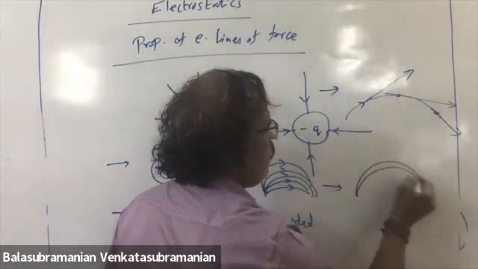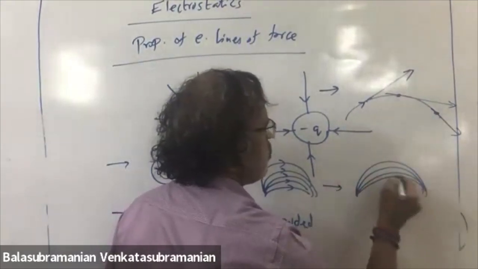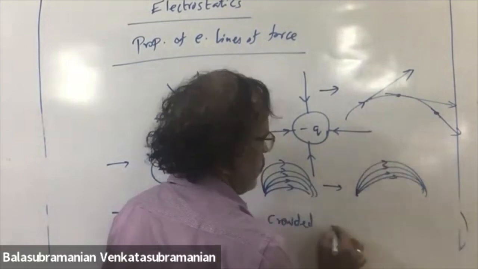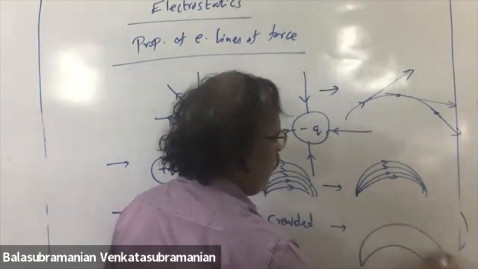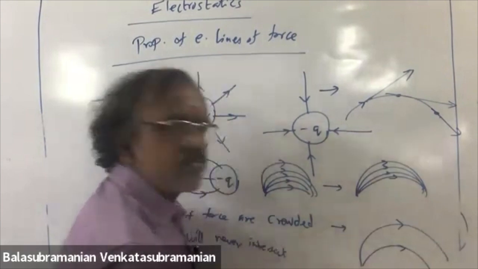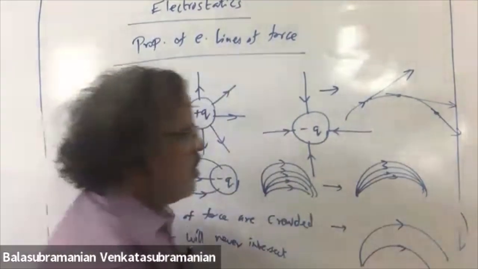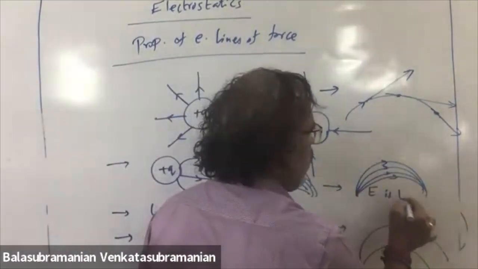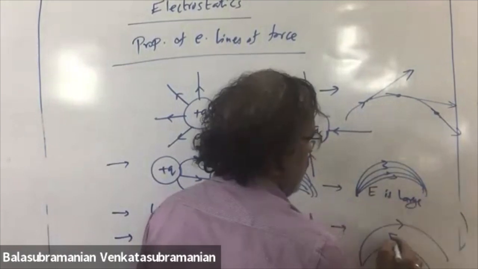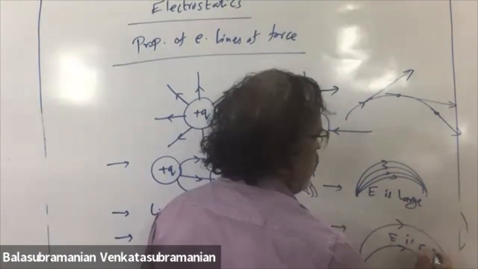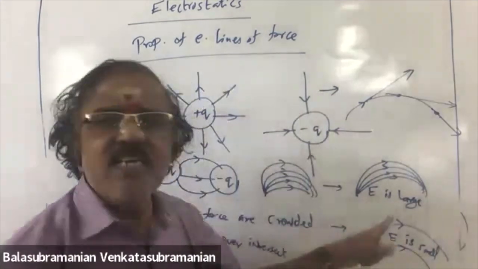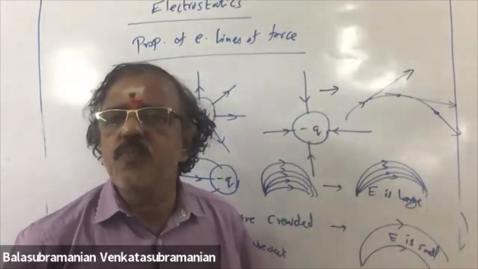More lines of force, lines of force are far apart. Electric field is large, electric field is small. E is large, E is small.